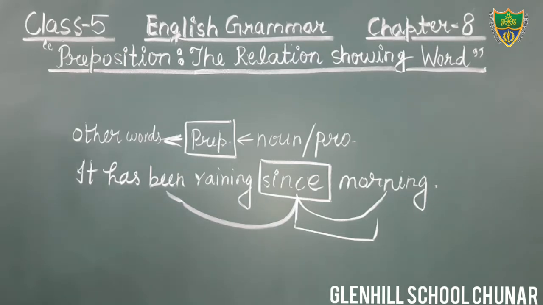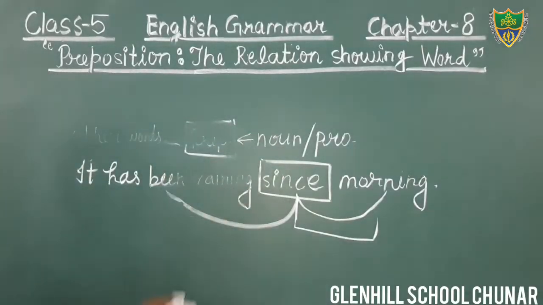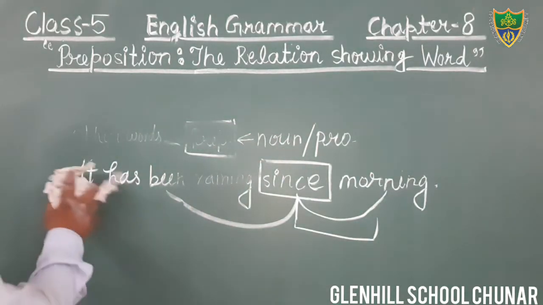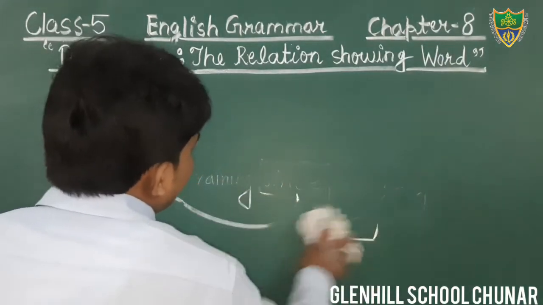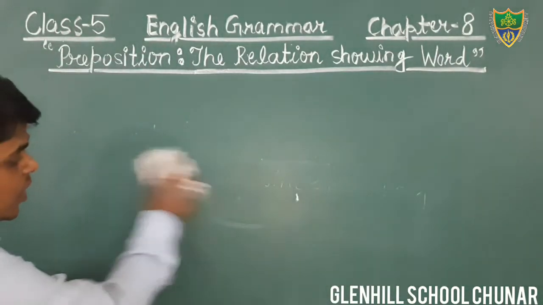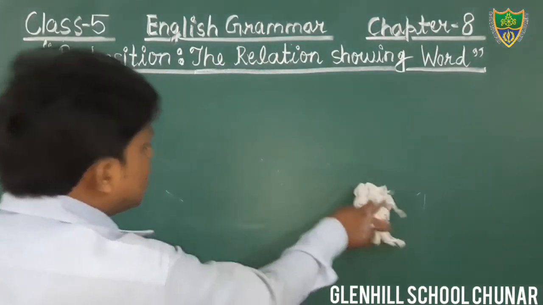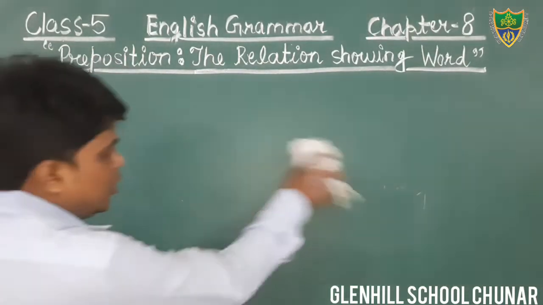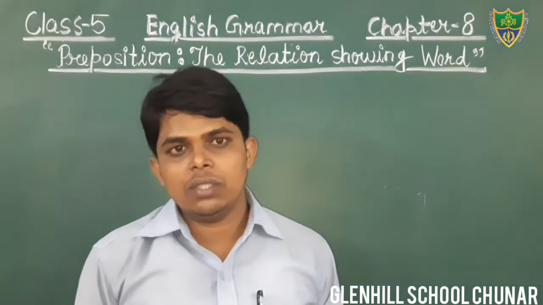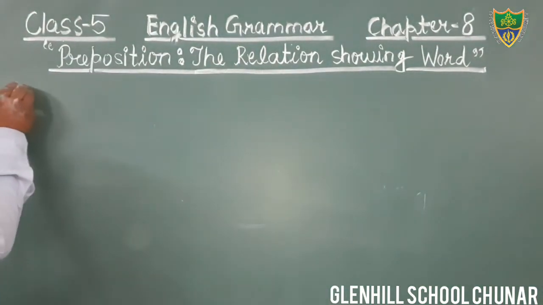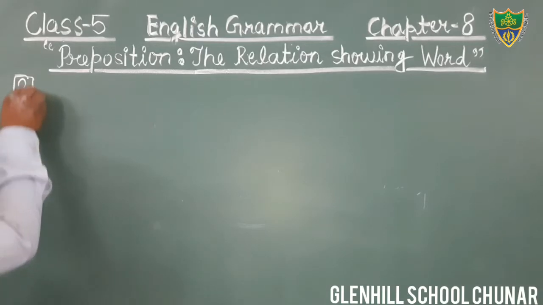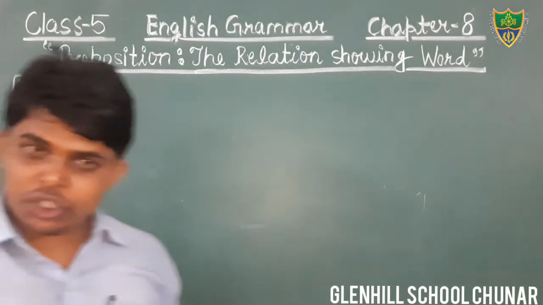Now put another heading that we will discuss today, that is preposition of position, or you can say preposition of place. Position means sthiti, placement, sthan. Just put the heading second. In your book it is written position.